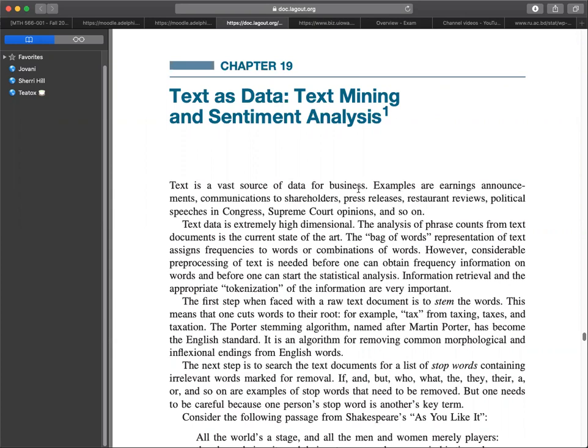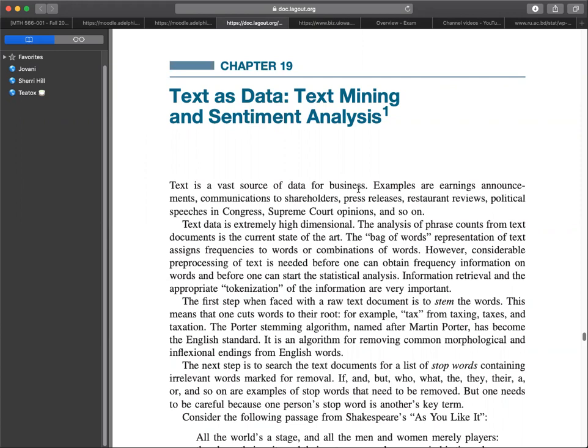The analysis of phrase counts from text documents is the current state of the art. The bag of words representation of text assigns frequencies to words or combinations of words. However, considerable pre-processing of text is needed before one can obtain frequency information on words and before one can start the statistical analysis. Information retrieval and the appropriate tokenization of the information are very important.